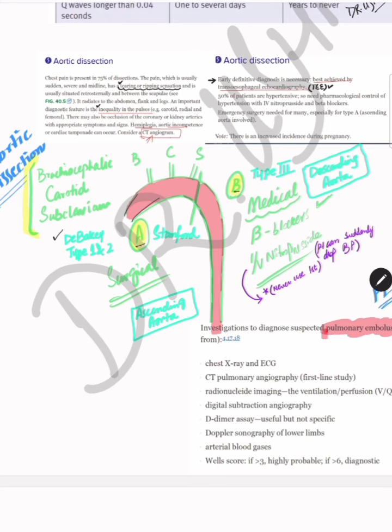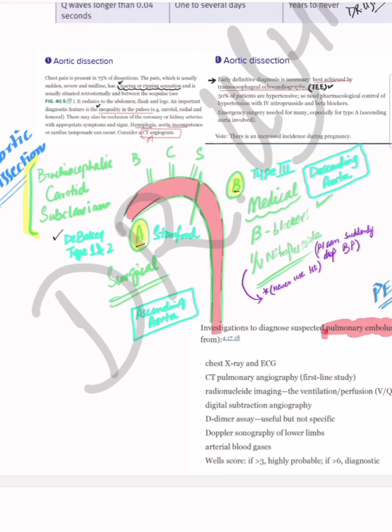This is becoming complicated. You just remember the Stanford classification, type A and type B. Anything proximal to the subclavian artery is Stanford type A. Anything distal to the subclavian artery is Stanford type B.